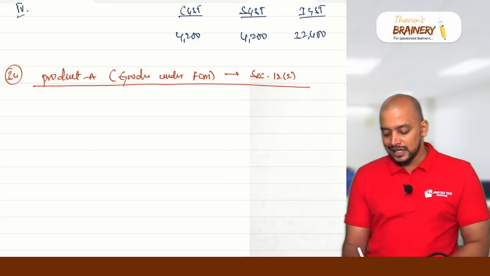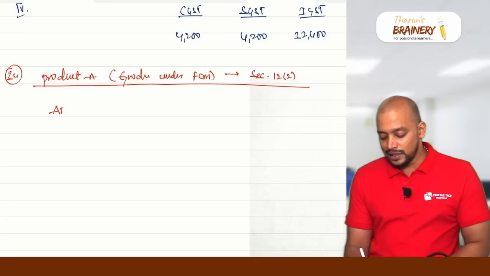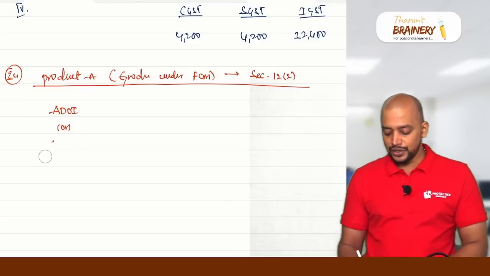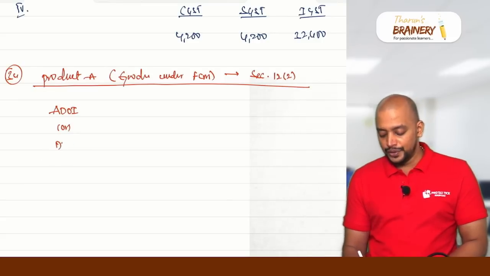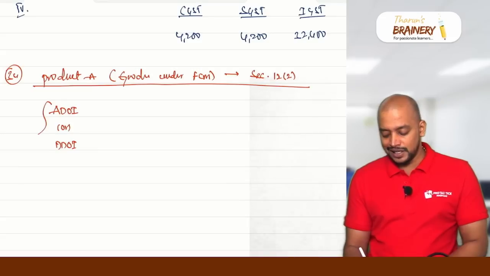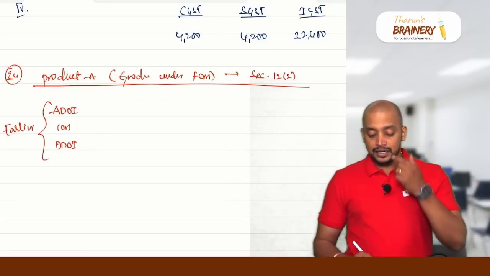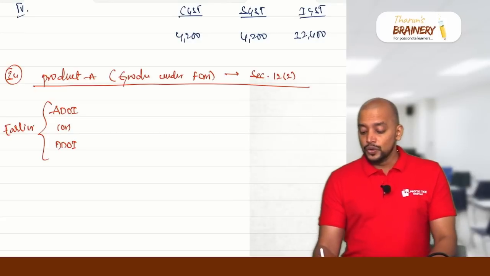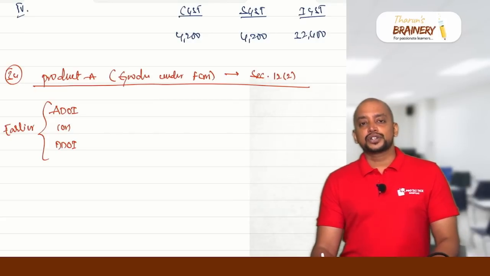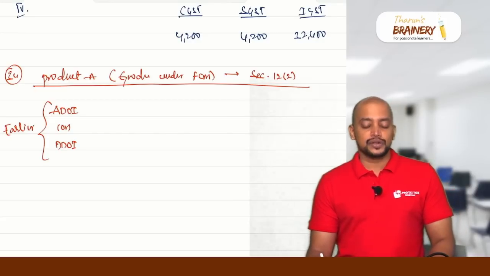We need to take the actual date of invoice or due date of invoice, whichever is earlier. Here this is goods under FCM, section 12 subsection 2 read with notification 66/2017.